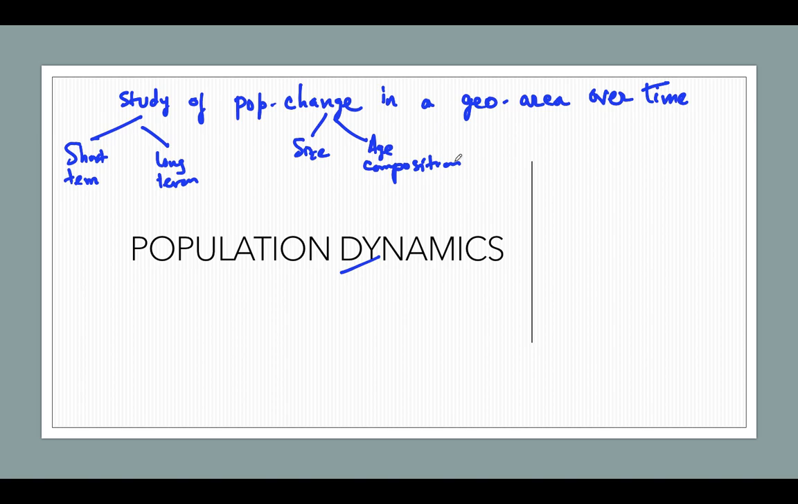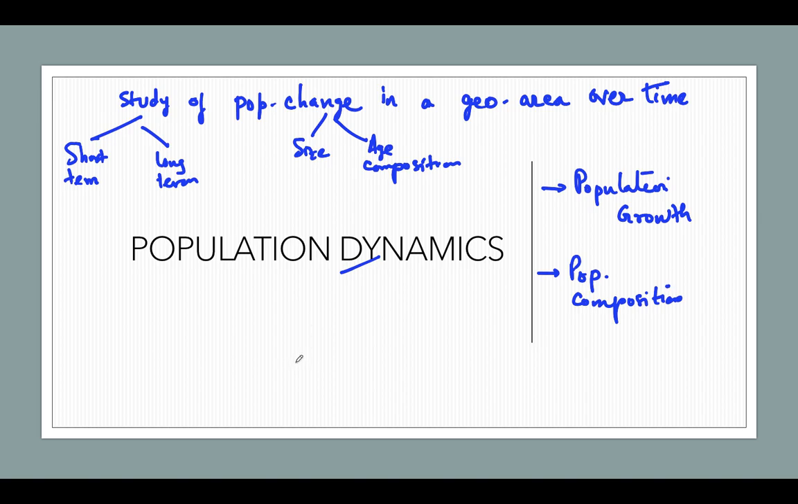Clear? And in a geographical area and over time, it has mainly two components. What are the two components? The first one is population growth, and the second one is population composition. So what is population growth? There are two components, population growth and population composition.